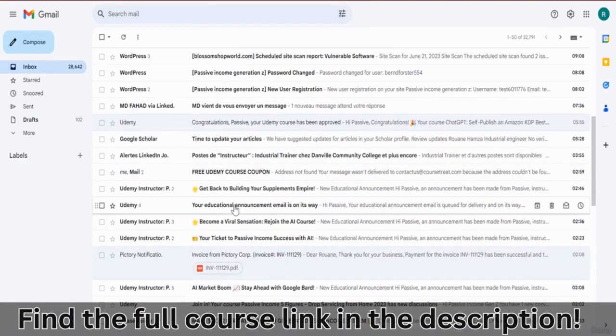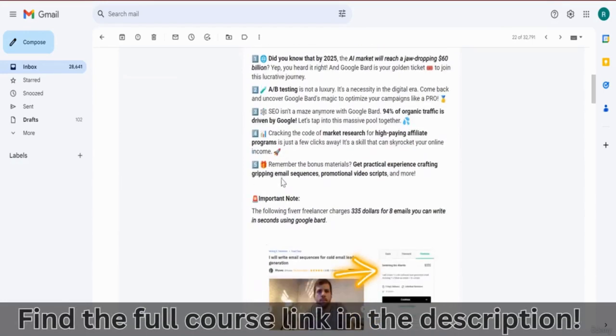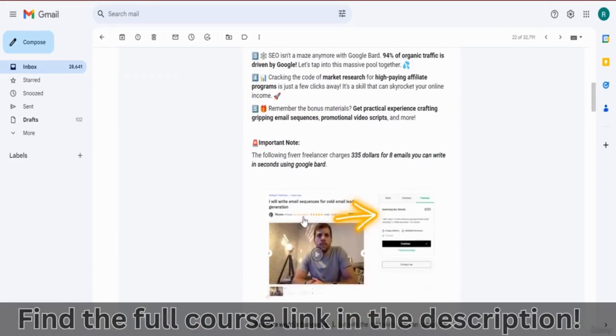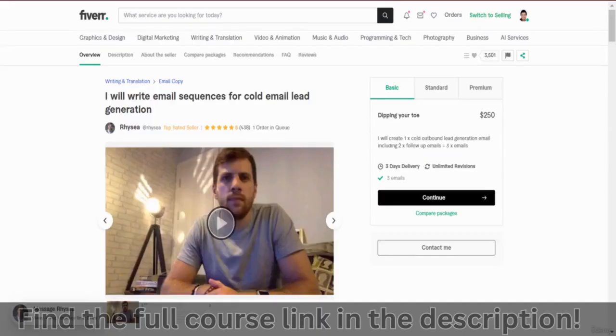For example, this is an email. This is an example of what an email is, and this is what it reads. It's basically an email that I send to people enrolled in my list to engage with them, to get them to take action, to get them to learn more so that they can watch more of the course, which benefits them as much as it benefits me. So websites are just like this. You have a list and you have to engage with these people.